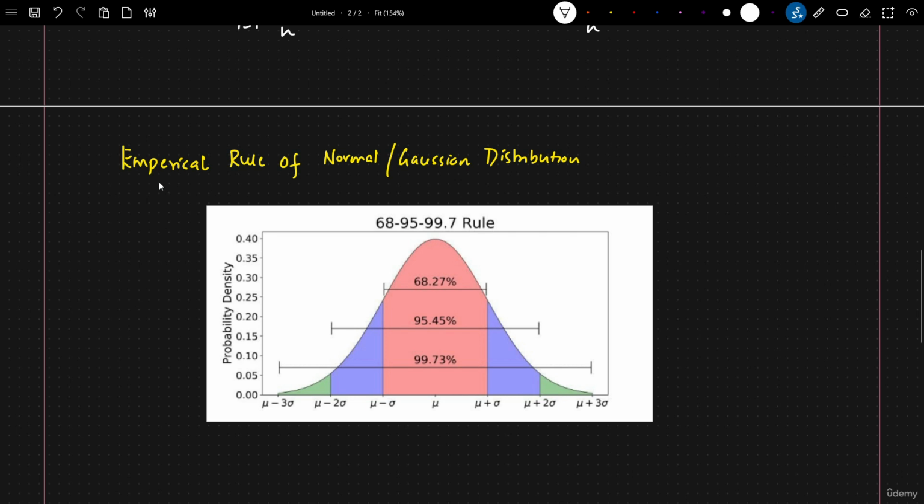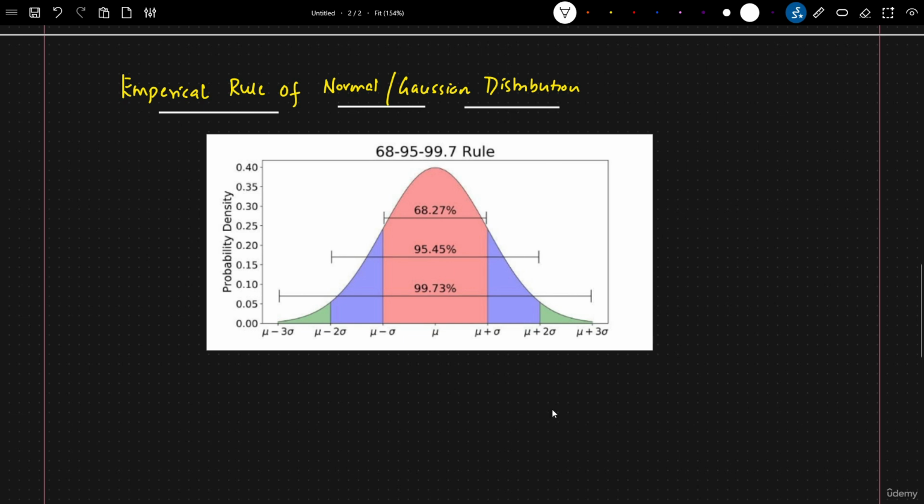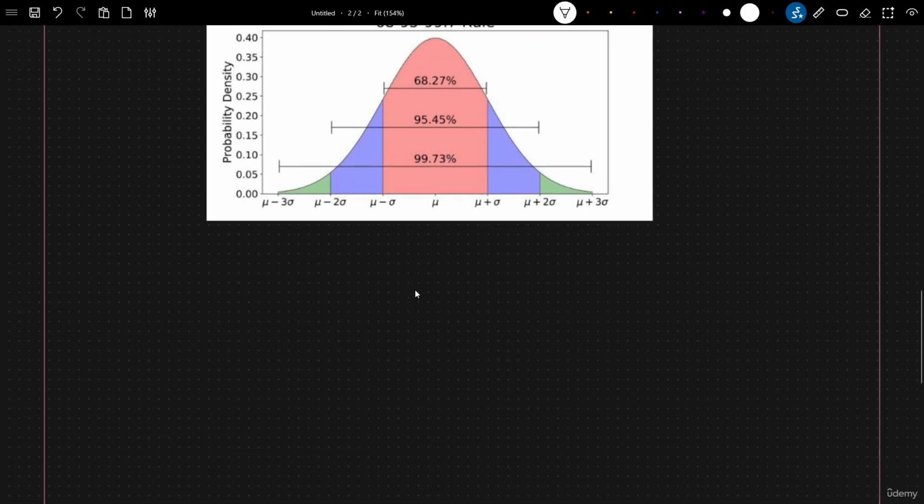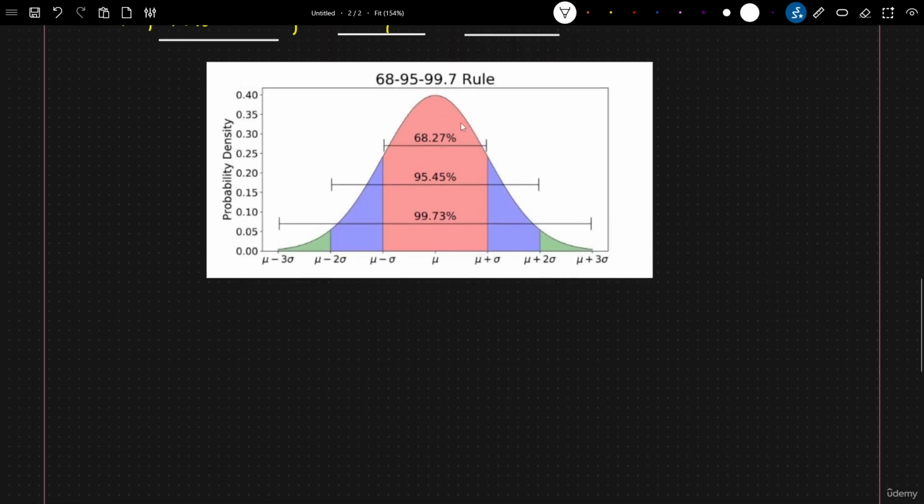Okay. Empirical rule of normal or Gaussian distribution. Now, what is this specific empirical rule? And just by seeing this particular graph, you will definitely be able to understand. This rule is basically called the 68, 95 and 99.7% rule. And here it says mu is over here.